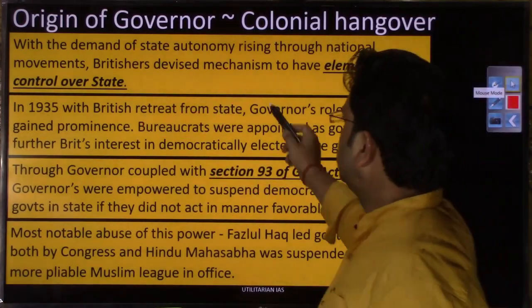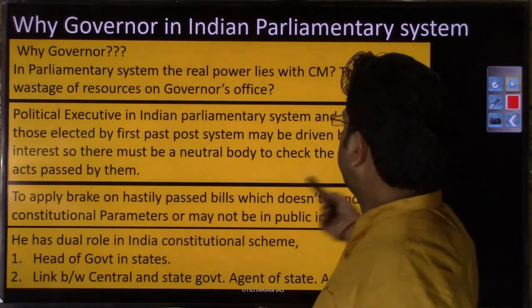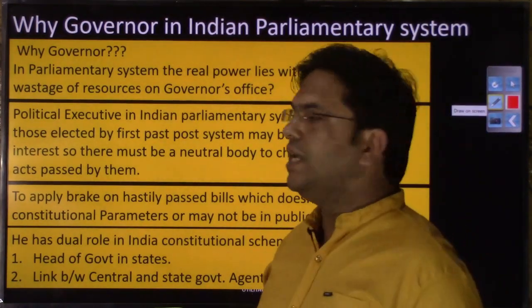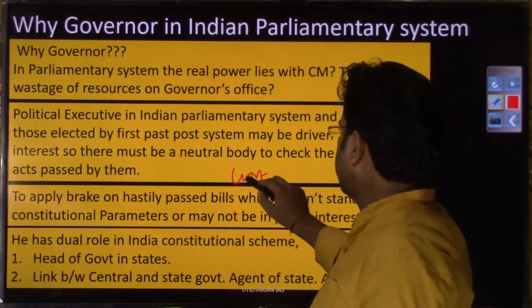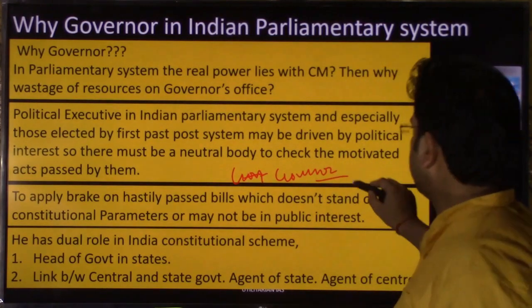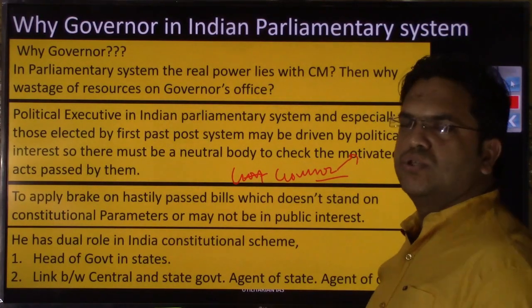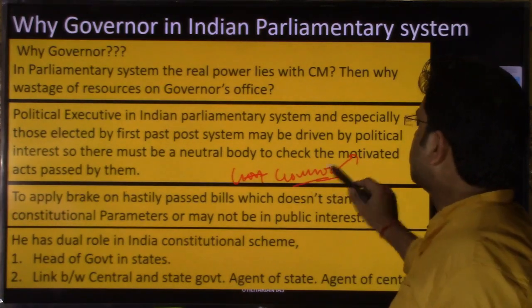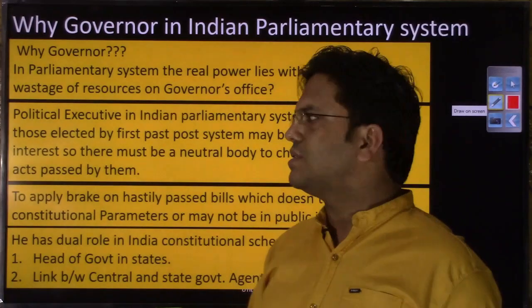Now let us try to understand कि अगर this governor's office had become so notorious, so what was this necessity of having this governor's office or governor in Indian constitutional scheme, right? अगर ये अपने notorious governors जो हैं, if they were being known for their notorious feature of destabilizing democratically elected government, so why did we have it in our constitution, right? हमने अपने कॉन्स्टिट्यूशन में क्यों लिया? So let us try to understand that we adopted a parliamentary system of government.